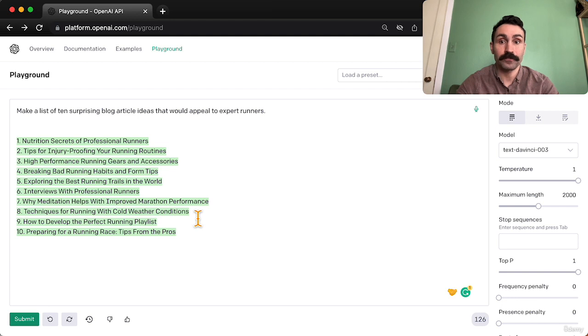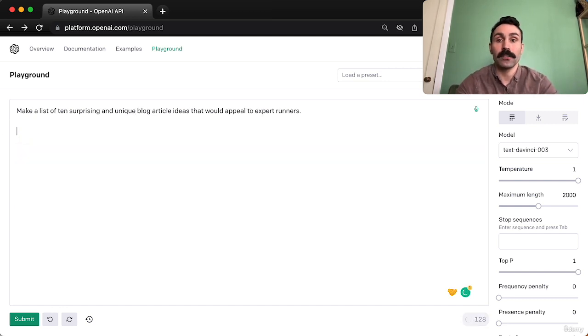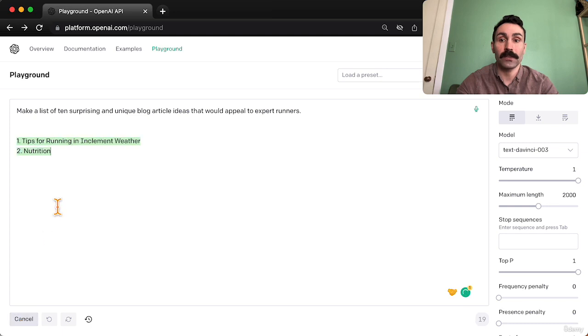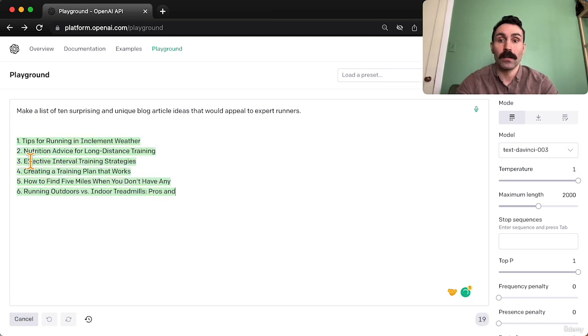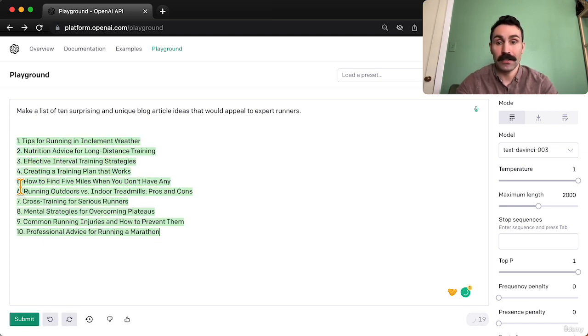It's a little better, but we want surprising and we want unique. We want stuff that maybe hasn't been done before. Let's change the prompt just a titch and we'll see what we get. Effective interval training strategies, how to find 5 miles when you don't have any, cross-training for serious runners, mental strategies for overcoming plateaus, common running injuries and how to prevent them.